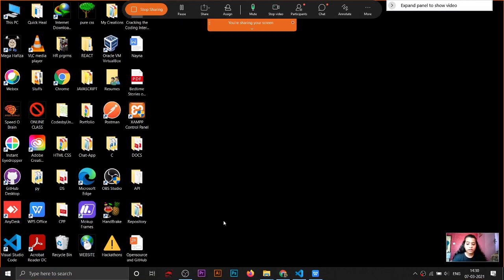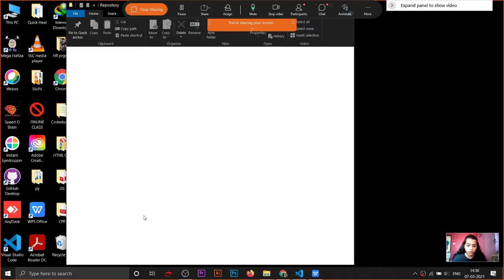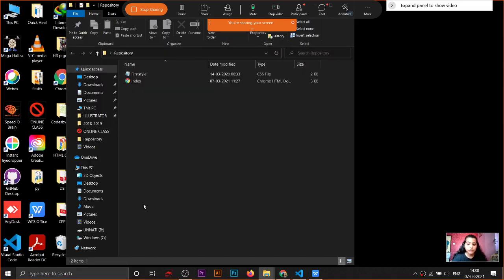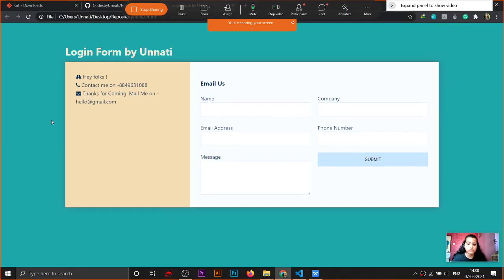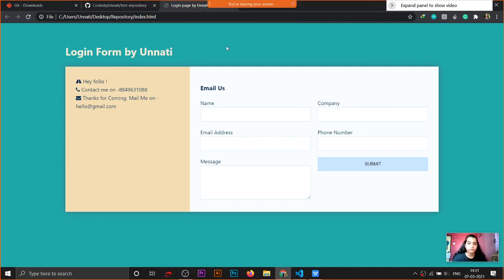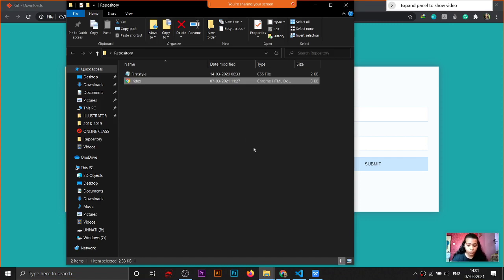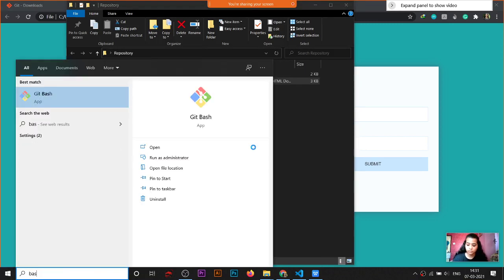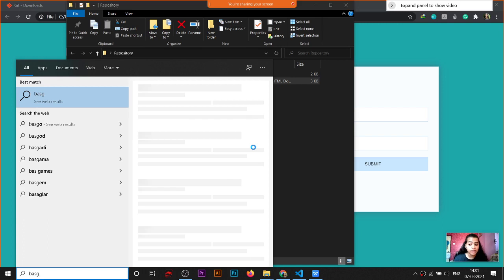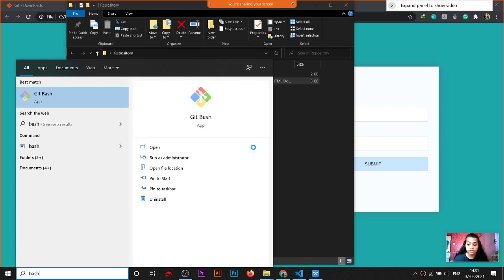So I have made a folder named repository on my desktop. In this folder I have made a small web application, a login form. These are the two files of the login form. See, this is a basic login form I have made. So I want to push this code into GitHub. So what I'll do is open bash. If you have downloaded Git, then bash will open. If you search bash in the search bar, then it will open.